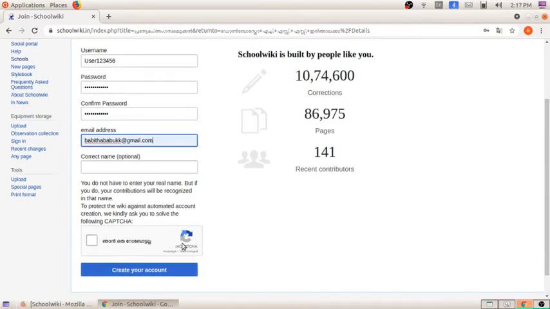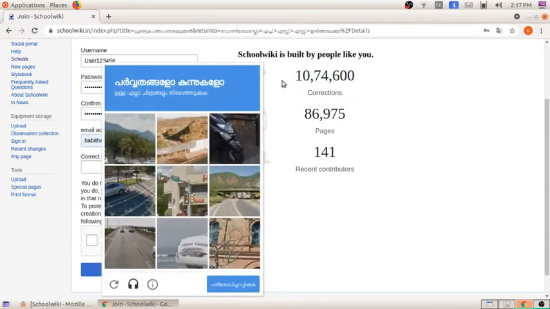Here you can see the CAPTCHA. For creating the account, they are asking this to protect the wiki against automated account creation, to make sure that the user is human. So tick here. They have given some pictures, and we have to select the pictures having hills and mountains. So from here I am selecting the pictures.